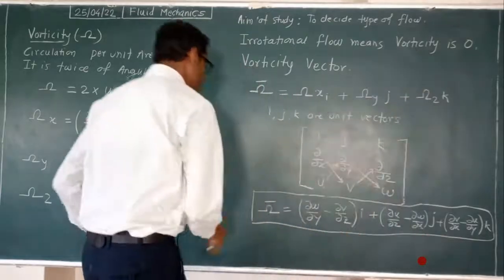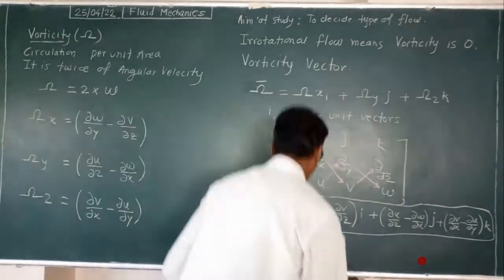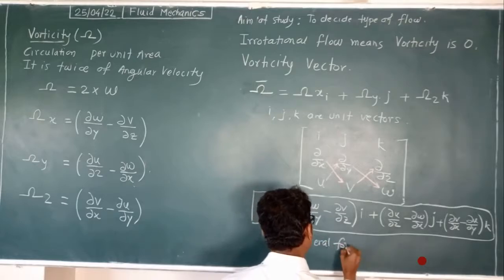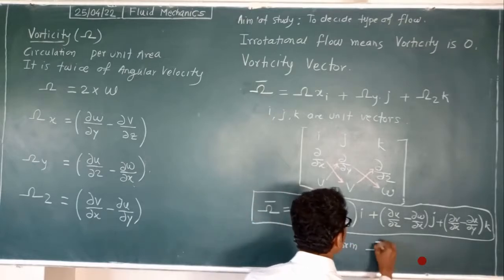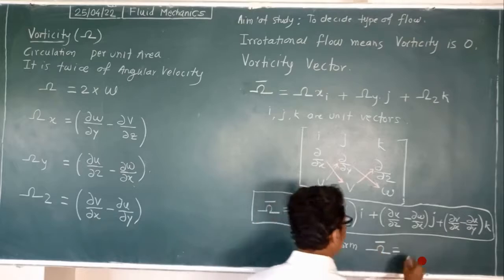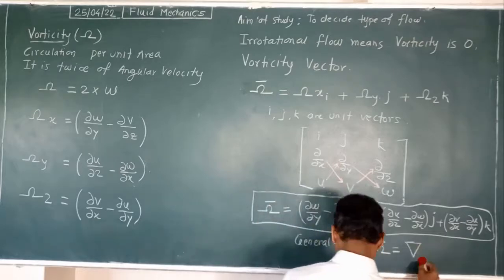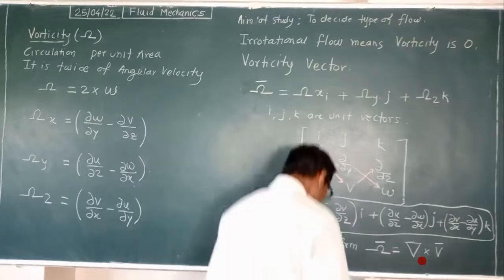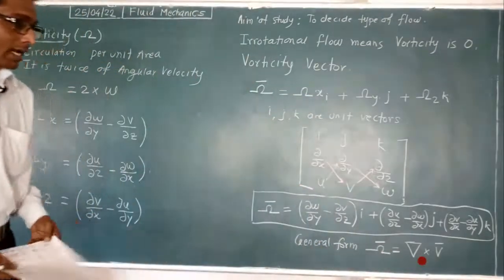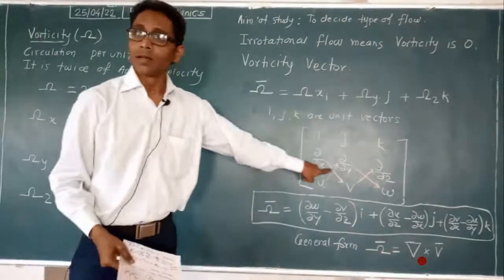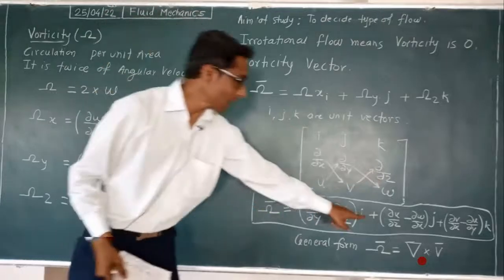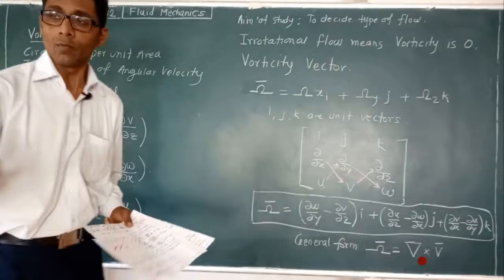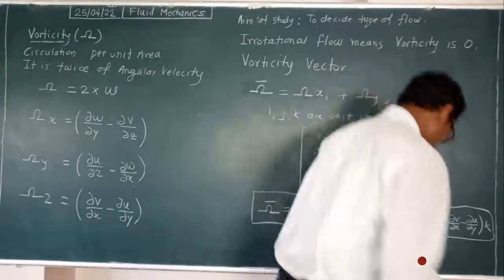Now this big equation we can reduce to a general form. So write down the general form. Vorticity vector is equal to del cross v bar. Now del means this differential operator, and v bar means i, j, k, u, v, w. I am coming to the point where you will have difficulty.